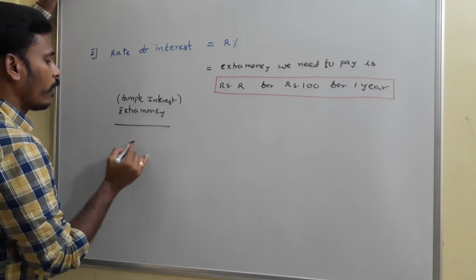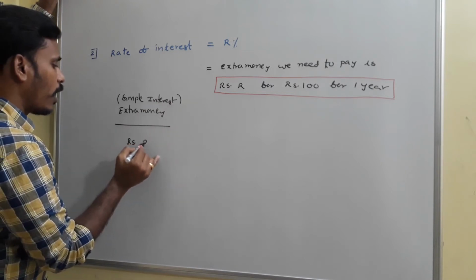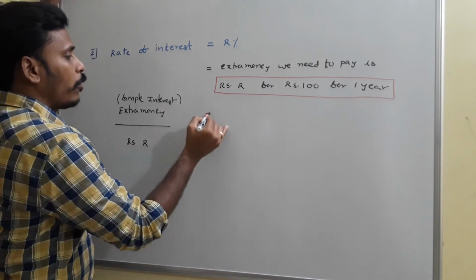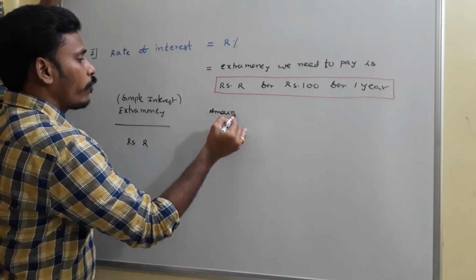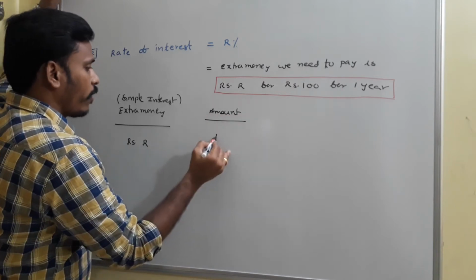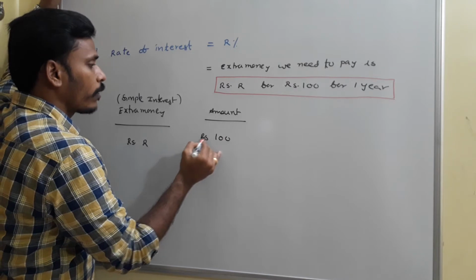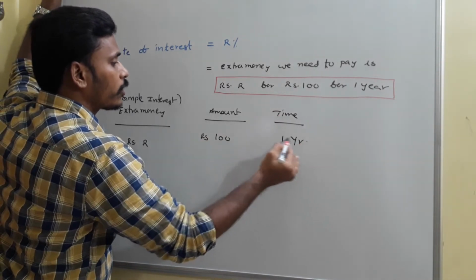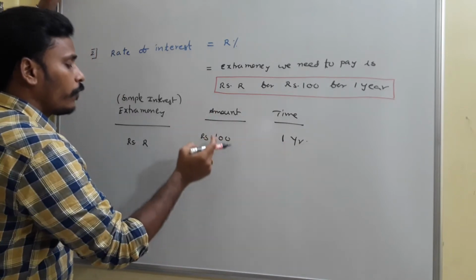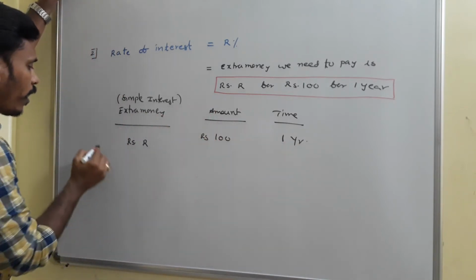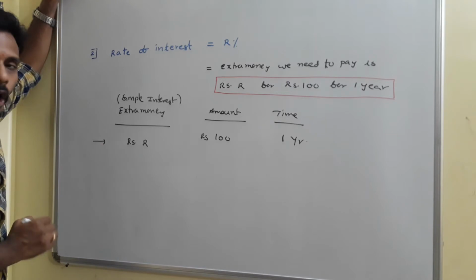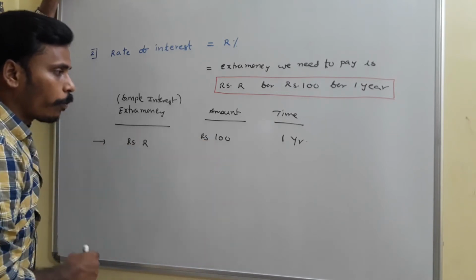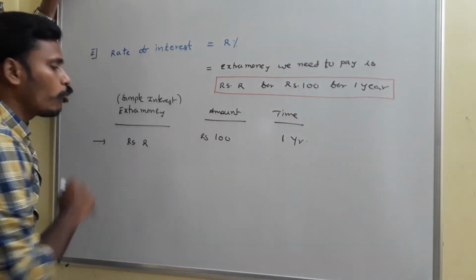What we need to pay: rupees R. For how much amount? For 100 rupees. For how much time? For 1 year. For 1 year, if you use 100 rupees, you need to pay an extra money of R rupees.